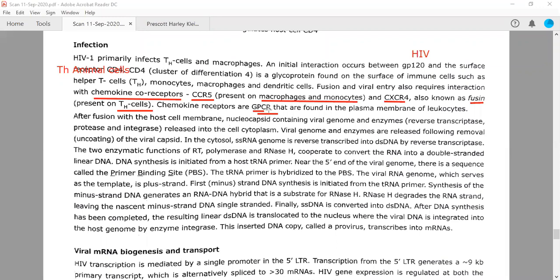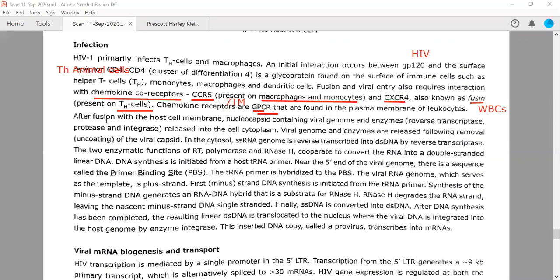They are present in the plasma membrane in the form of a serpentine molecule, crossing the plasma membrane 7 times. They have 7 transmembrane helices, so you can write a GPCR as 7 TM. If you find 7 TM somewhere, this is actually a GPCR, because 7 transmembrane helices are only present in GPCRs. Plasma membrane of leukocytes. Leukocytes are WBCs, white blood cells.